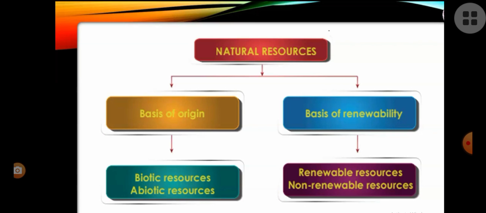Okay, renewability means how they can be renewed or not. Okay, so again basis of origin is divided into two types, biotic resources and abiotic resources. And moreover, renewability also divided into two, renewable resources and non-renewable resources.